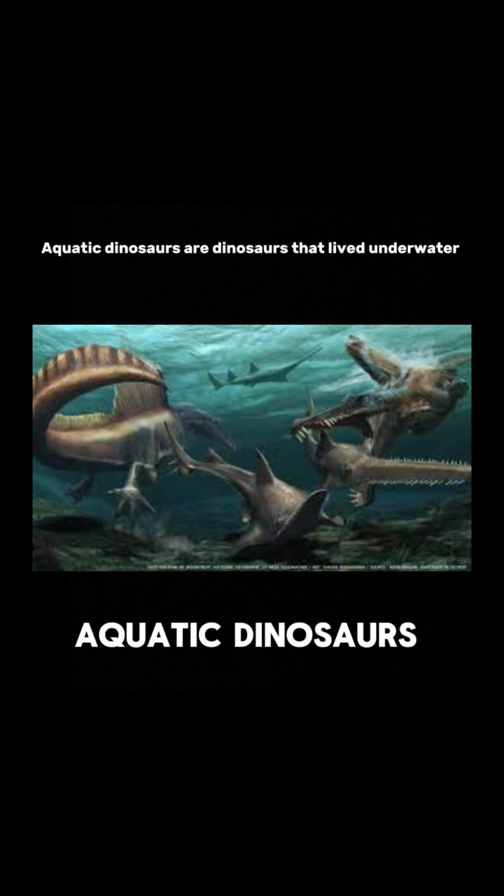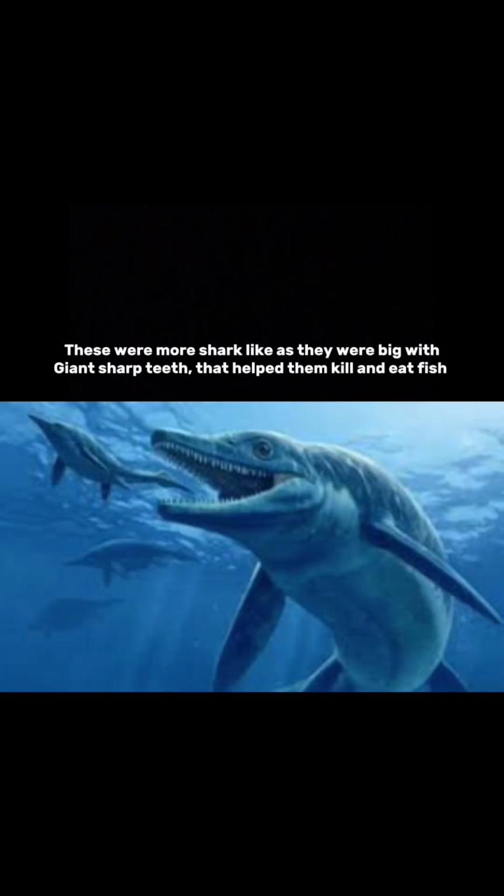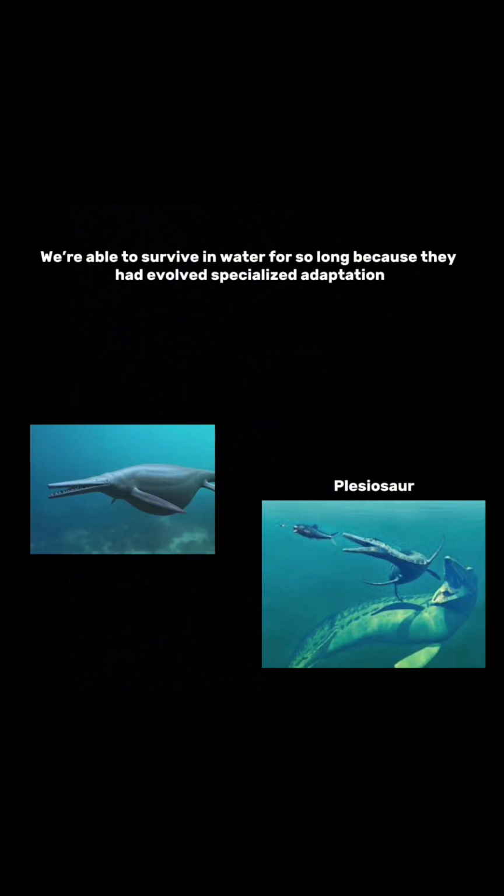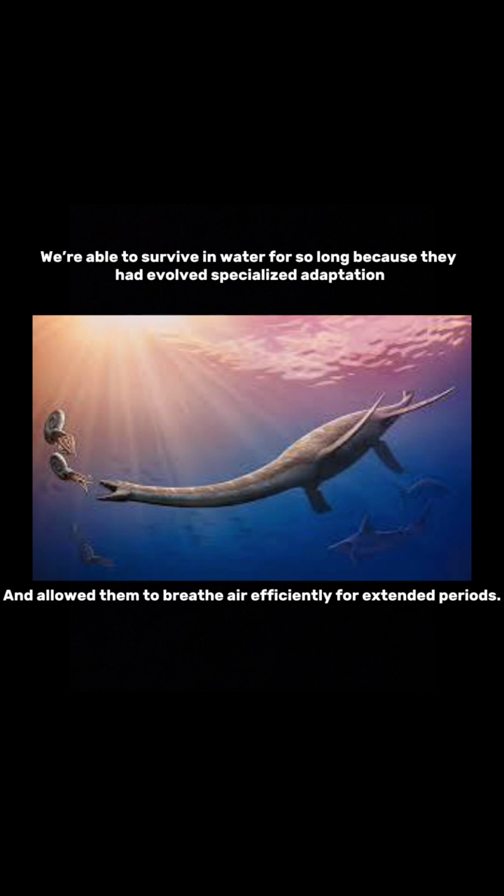Aquatic dinosaurs were dinosaurs that lived underwater, kind of like fish or sharks, but these were more shark-like as they were big with giant sharp teeth that helped them kill and eat fish. They had to surface for air so that they didn't suffocate. Some aquatic dinosaurs, such as the Ichthyosaurus and Plesiosaur, were able to survive in water for so long because they had evolved specialized adaptations that allowed them to breathe air efficiently while remaining underwater for extended periods. Obviously, aquatic dinosaurs could not survive above water as they would dry out, lose their moisture, and die.